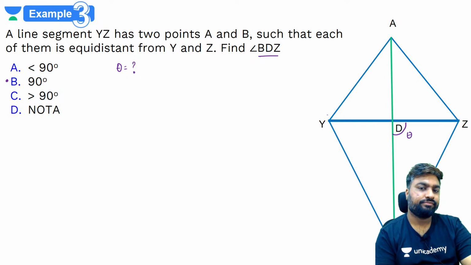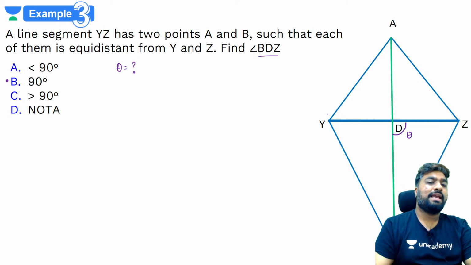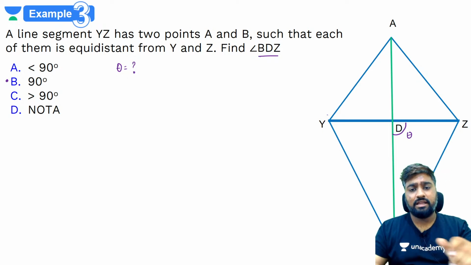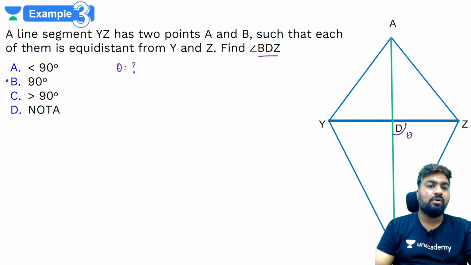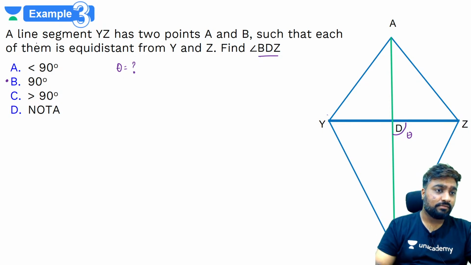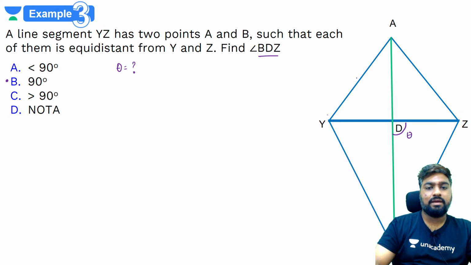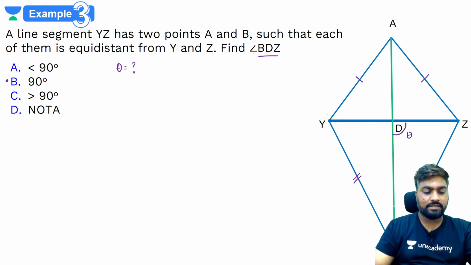Yes. What could you understand from this? That they're saying that we need to find this out. The only thing that we know is that these are equidistant. This and this are equal, this and this are equal. Yes, this is equal, this is equal. Now quickly try this out.